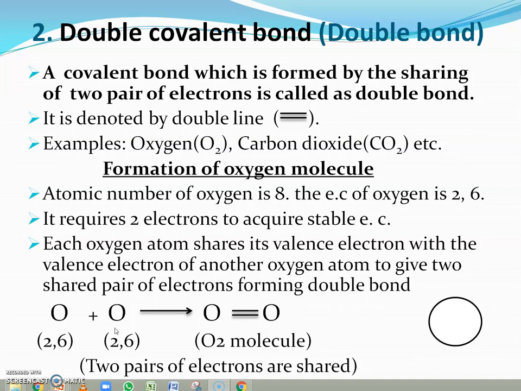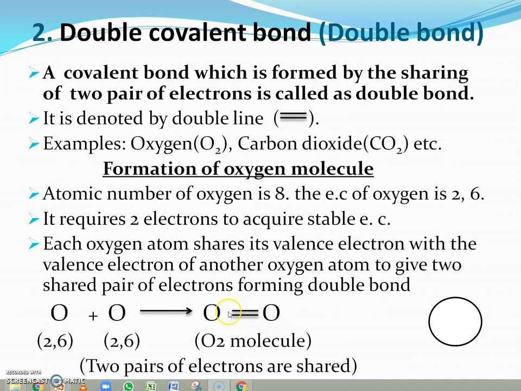In this case, no atom can donate electrons. They have only one choice, and the choice is sharing. So both oxygen atoms share two pairs of electrons with each other, and therefore there is a formation of the double bond.